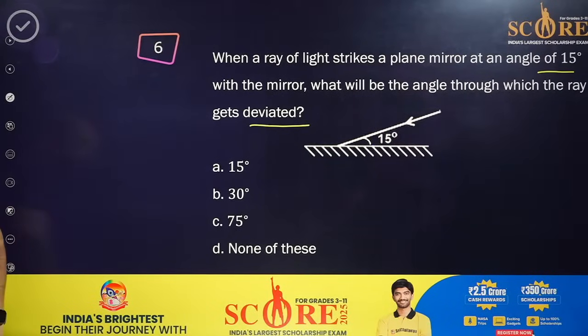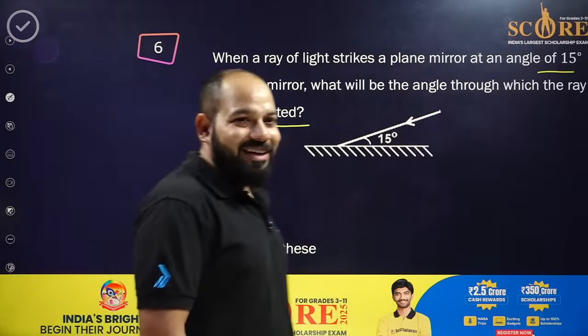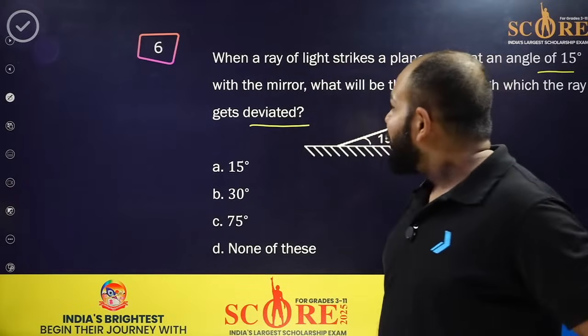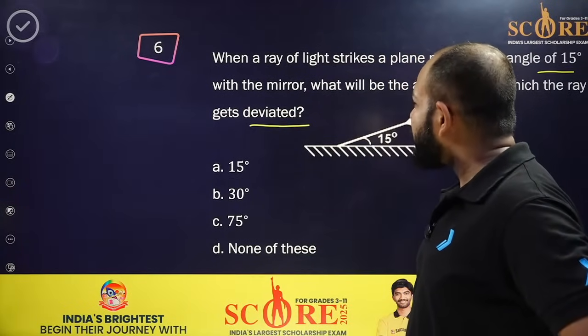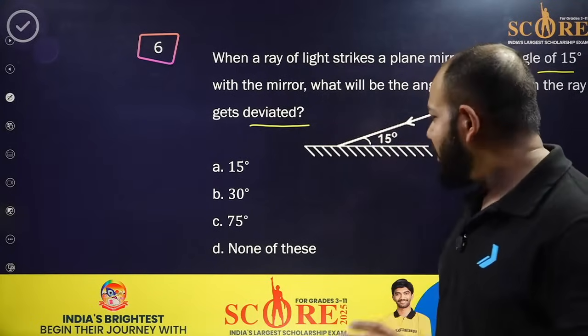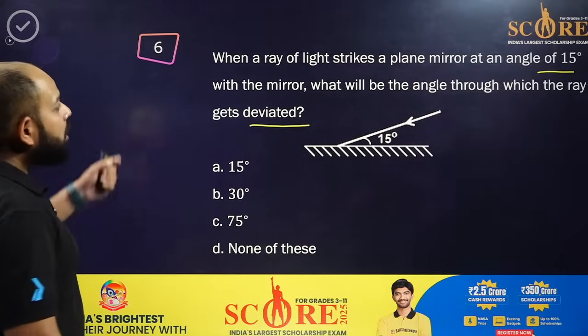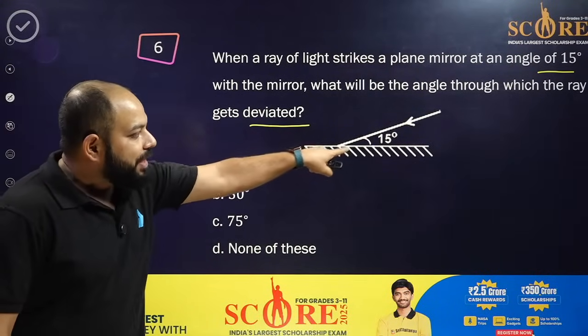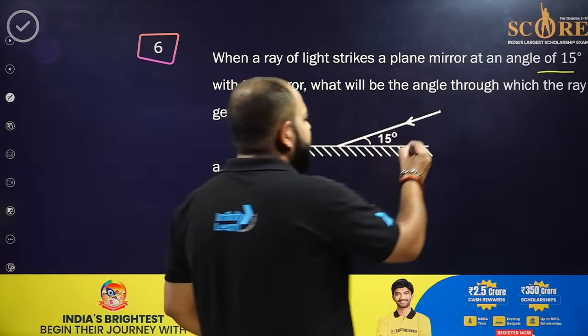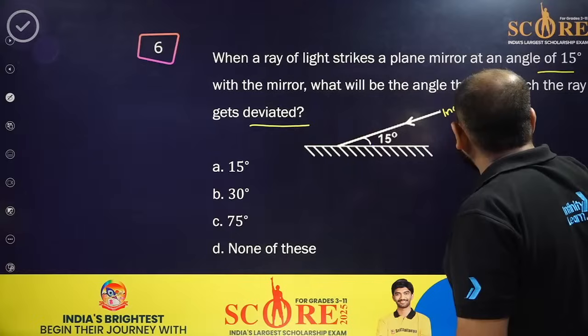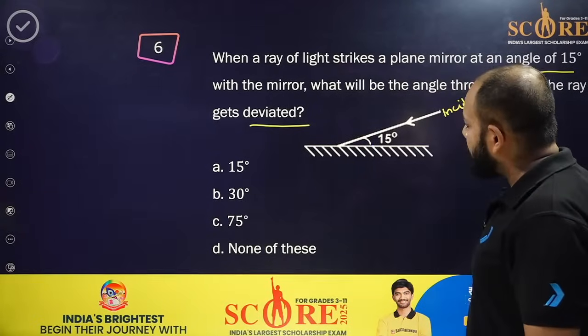A, 15 degrees. Okay, let's see if it's correct or not. Okay, 15 degrees you are saying. Let's do it then. Now see, it's 15 degrees. The light is being incident here. The light is incident at 15 degrees.